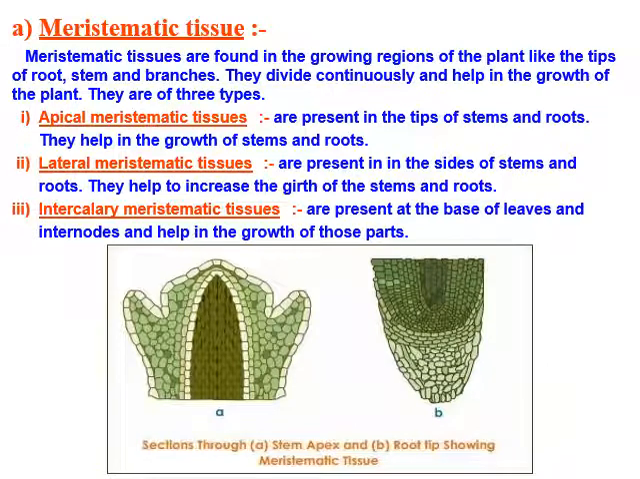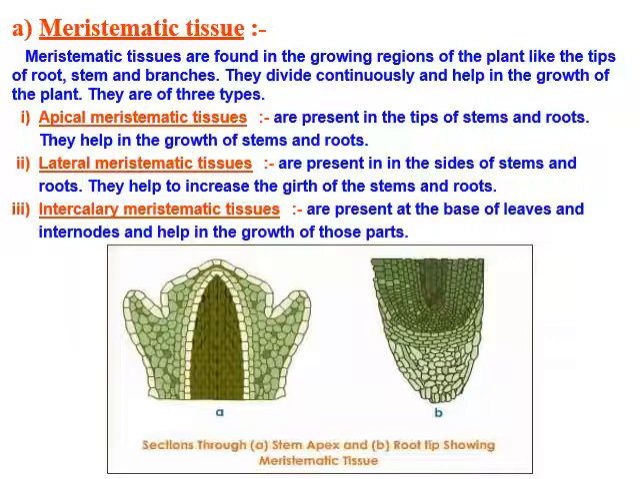Now coming to the meristematic tissue. Meristematic tissues are found in the growing regions of the plants, like the tips of roots, stems and branches. They divide continuously and help in the growth of the plant. There are three types: apical, lateral and intercalary meristematic tissue. First is apical. Apical means at the tip. So they are present in the tips of stems and roots. They help in the growth of stems and roots.